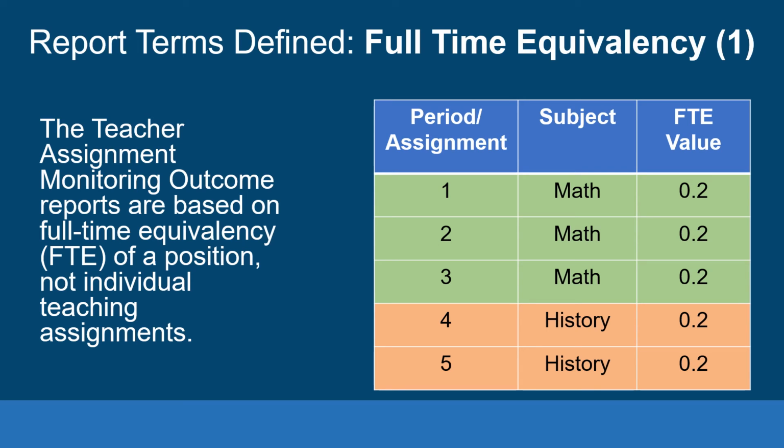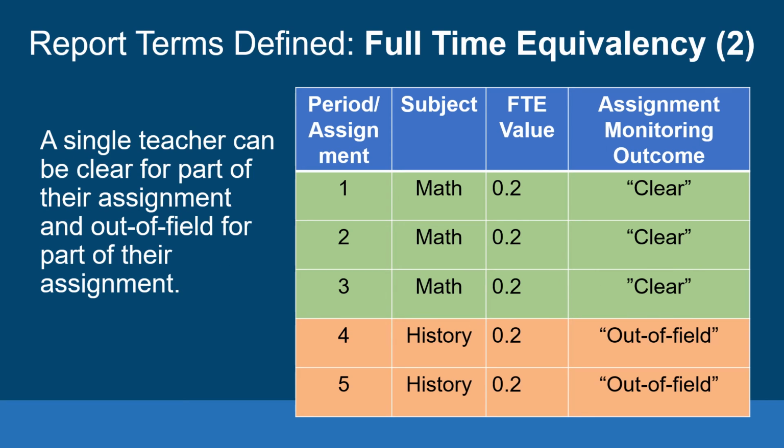In this example, the teacher is teaching 1.0 FTE with 5 assignments. Each assignment would assume 0.2 FTE. As you can see in this example, a single teacher can be clear for part of their assignment and out of field for part of their assignment.